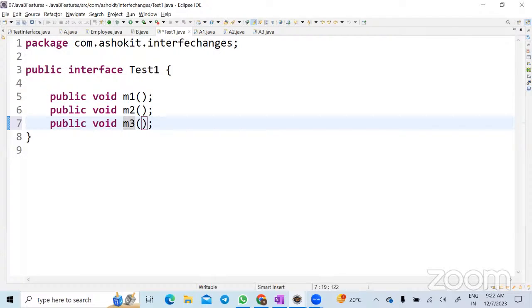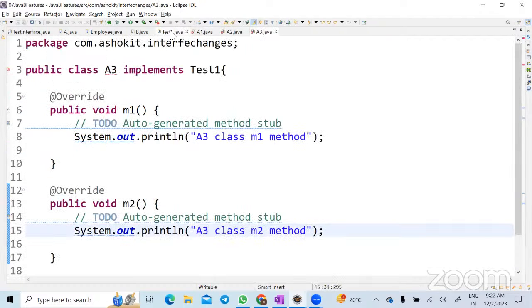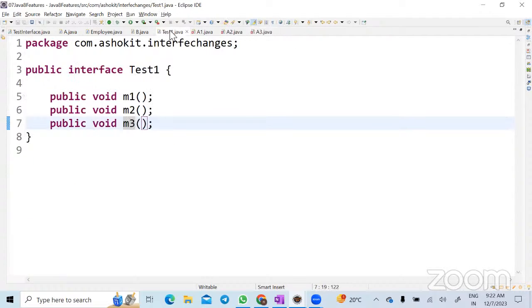All the implementation classes will get the error, because we have to provide the implementation for it. So what is the problem? You may require this M3 method in the A1 class and A2 class, but in the A3 class you don't need it. Still, whether you need it or not, whenever you write an abstract method in the interface, you need to override it. And before Java 8, you can write only abstract methods in an interface, not non-abstract methods.